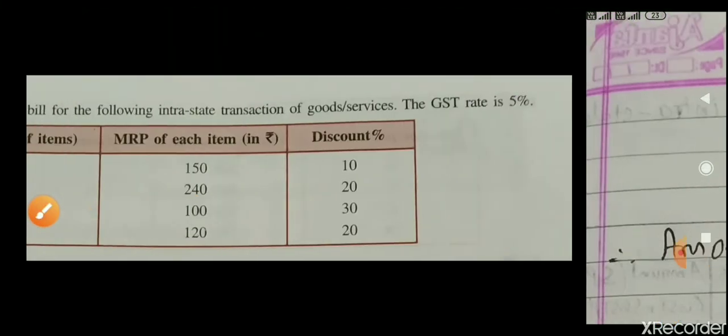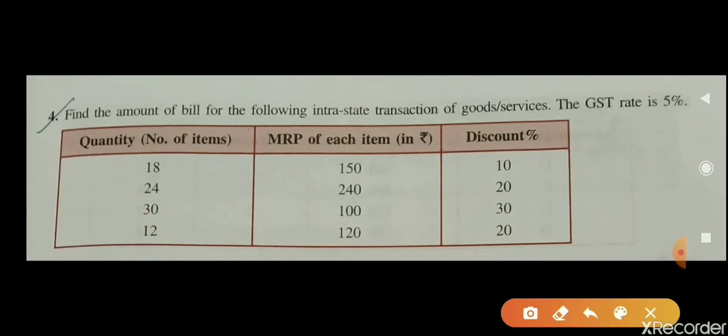Now you can see the fourth question. What is the fourth question? Find the amount of bill for the following intra-state transaction. It is already mentioned in the question that it is an intra-state transaction. So it means that CGST and SGST will be there, IGST will not be there.